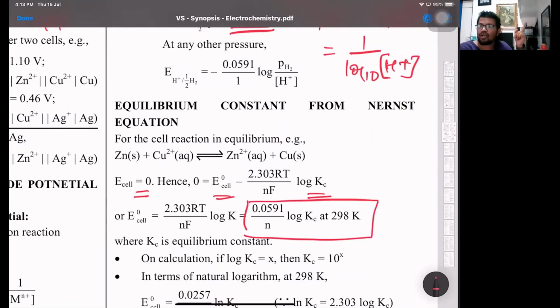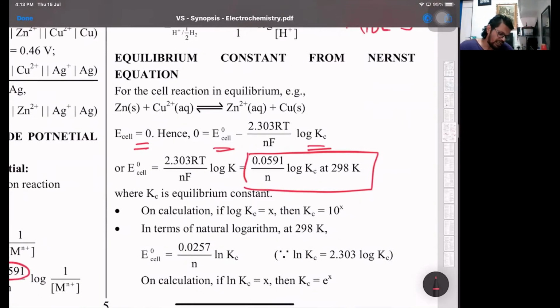So whatever is lost at the anode, the same electrons are gained by the cathode. And then it says if log Kc is X, then Kc can also be written as 10 raised to X. Normally temperature is always 298 Kelvin. So that's the part over there. Ln Kc, where Ln is natural log to the base e. We convert to log to the base 10, and the multiplying factor is 2.303.